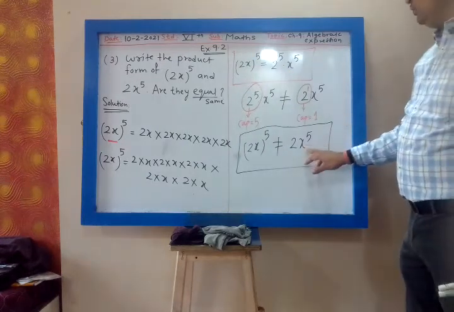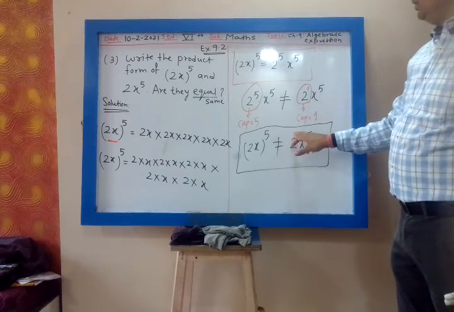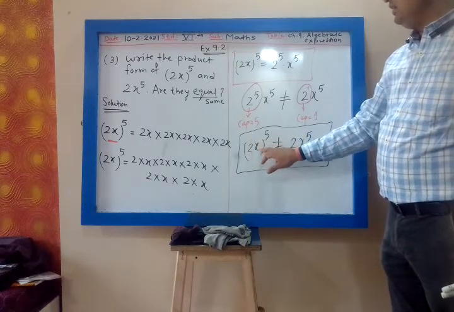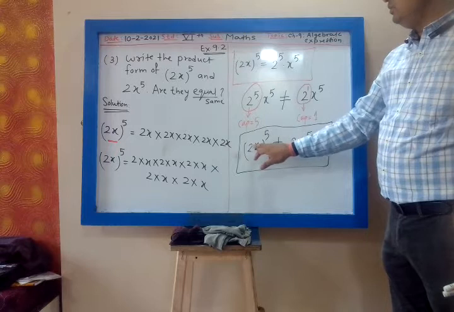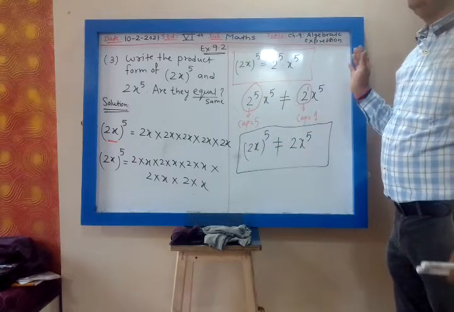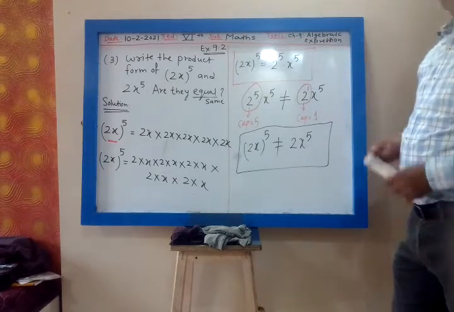And here cap is only placed over x. Cap is not placed over 2. Yes or no? In this, cap is placed over 2 as well as x, both. In this, cap is placed over only x, not 2. So whenever cap is not placed over the whole, they will not be equal.